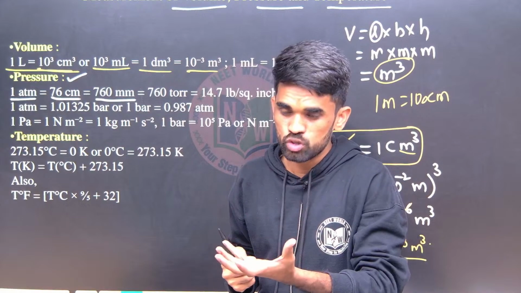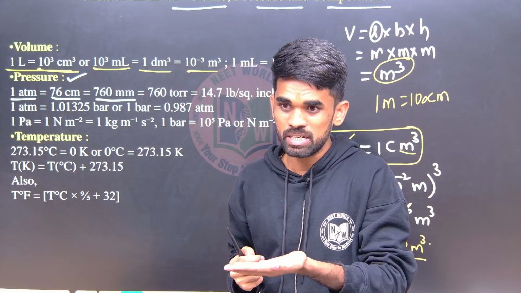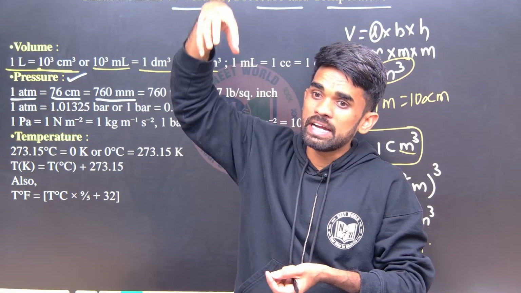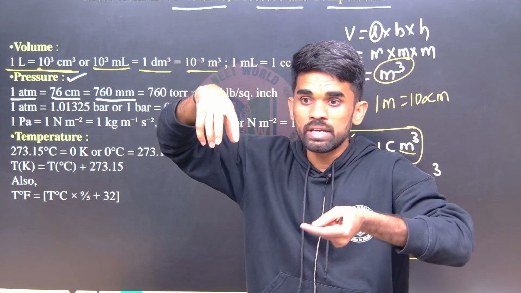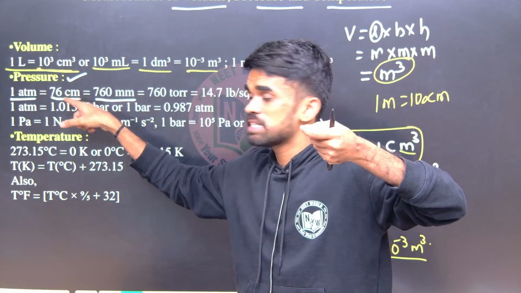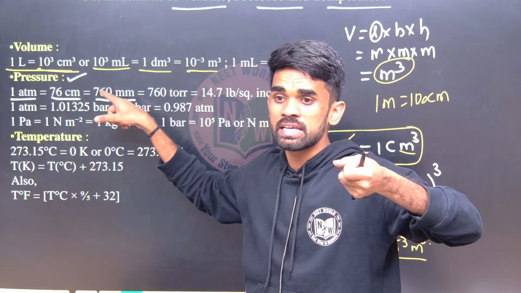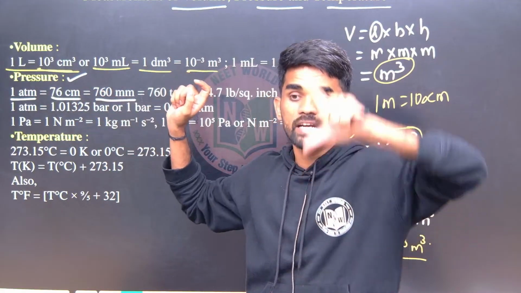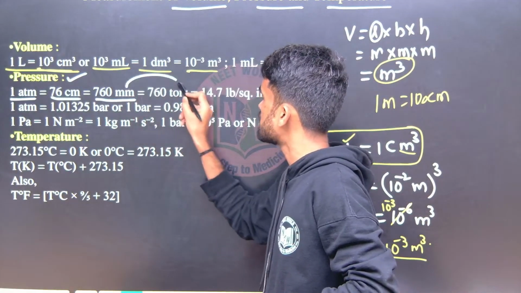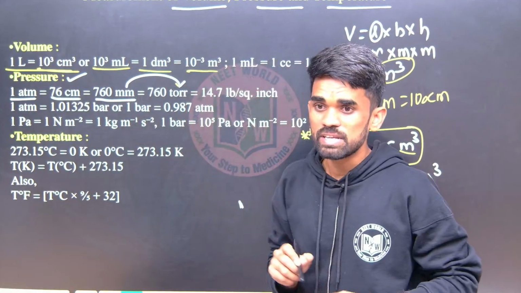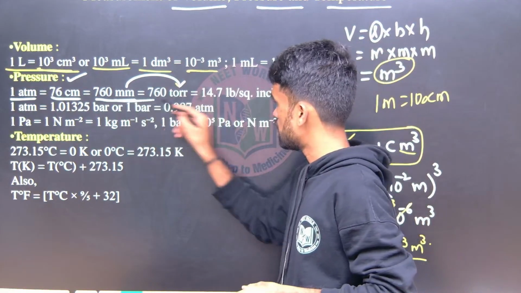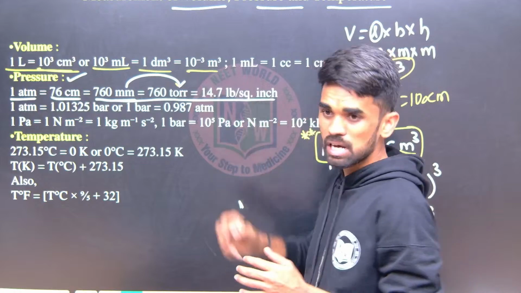In the instrument, when we are measuring pressure and we have 1 atm of pressure, the mercury in that instrument will rise to 76 centimeters or 760 mm of Hg, the height of mercury I can say. That mm of Hg is also called torr, 760 torr. These are very important things you can remember, or lbs also you can remember.